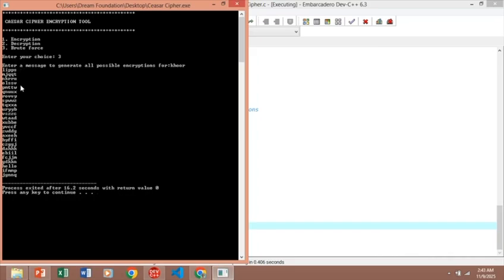So we can scan the list and find the readable message. Okay, so the third last message from the list, hello. This message is the readable and coherent message, with shift number 3. So this is how the brute force works.